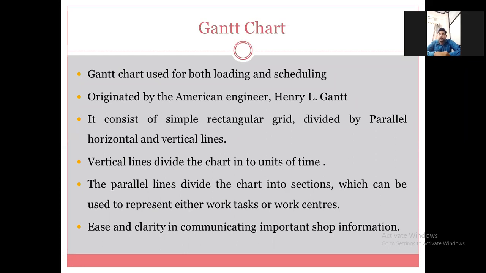In that, the first point, write down: Gantt chart is used for both loading and scheduling. Next point, originated by the American engineer Henry L. Gantt.